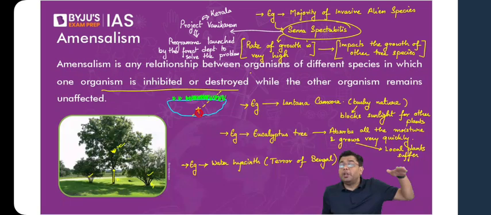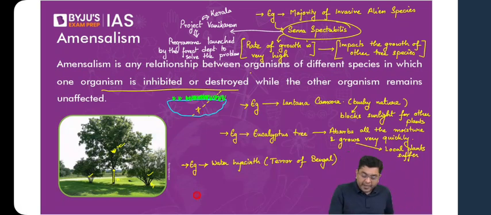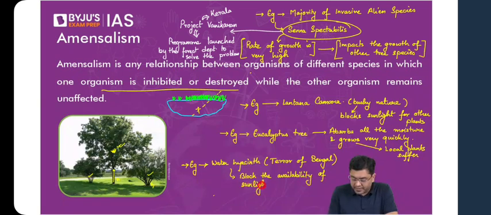That means the amount of dissolved oxygen starts to go down. When the amount of dissolved oxygen begins to go down, the fishes' ability to survive, etc., will be damaged. So that is how multiple species start dying. So that is the role played by water hyacinth. Block the availability of sunlight for other aquatic plants.